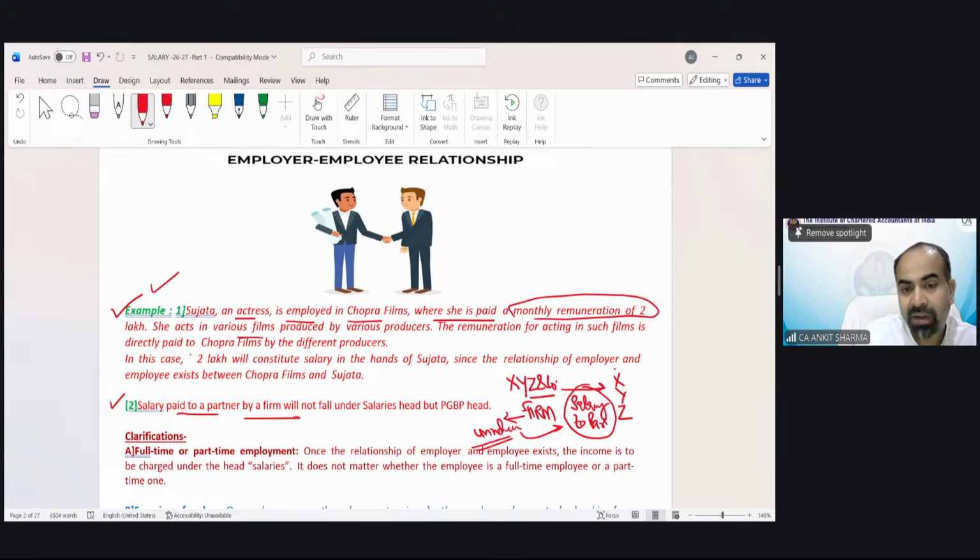Salary paid to a partner by a firm will not fall under the salary head, but the PGBP head. PGBP means profits and gains of business and profession. So there is no such relationship. There is no one to order you. It's very simple to find out: if there is no one to order you, that amount cannot be regarded as salary. Understood?